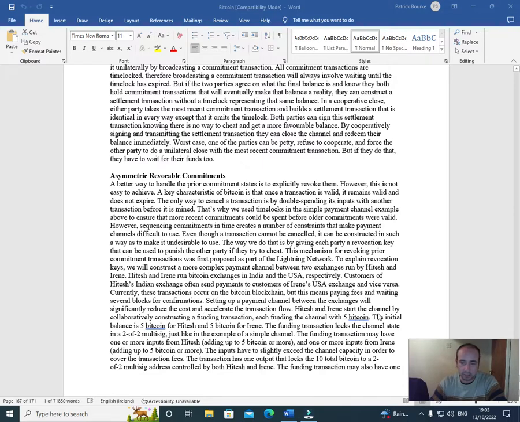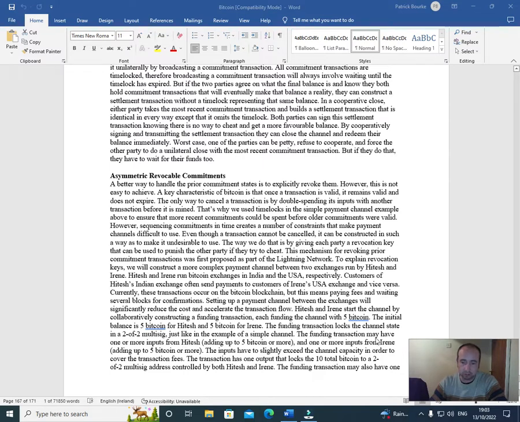Hitesh and Irene start the channel by cooperatively constructing a funding transaction, each funding the channel with 5 Bitcoin. The initial balance is 5 Bitcoin for Hitesh and 5 Bitcoin for Irene. The funding transaction locks the channel state in a 2 of 2 multisig, just like the example of a simple channel.